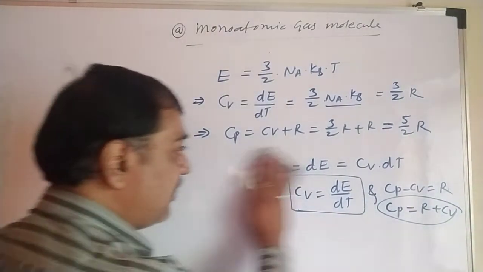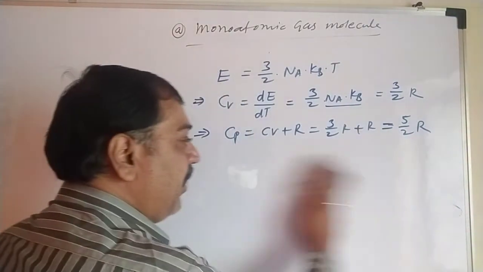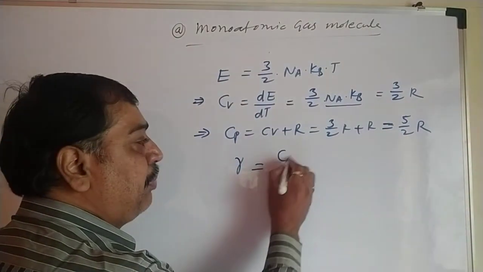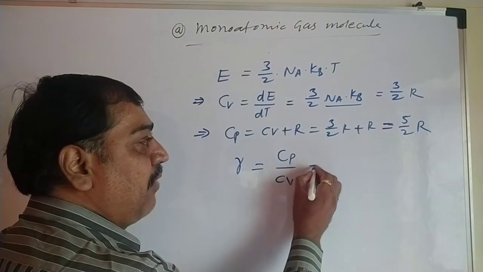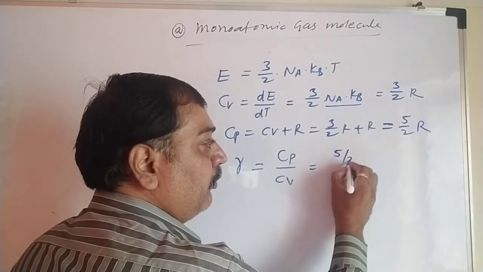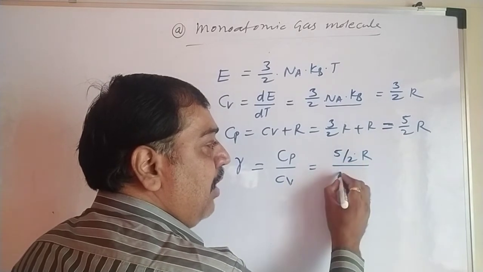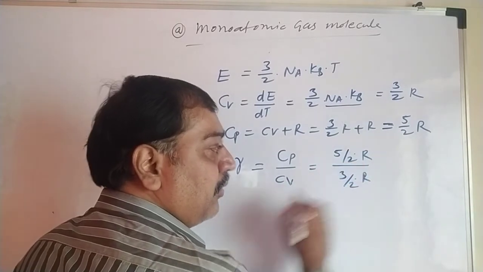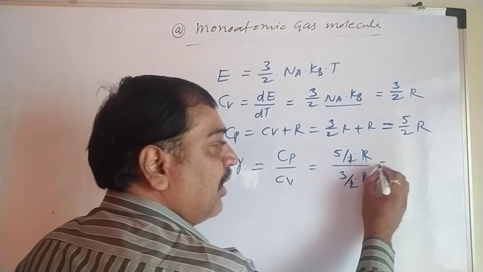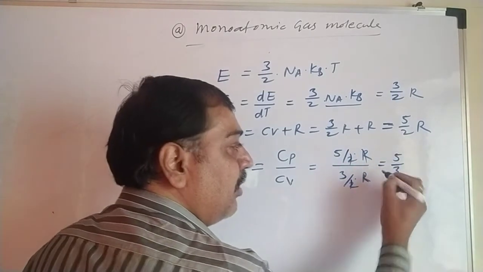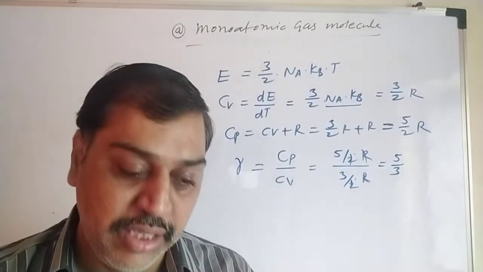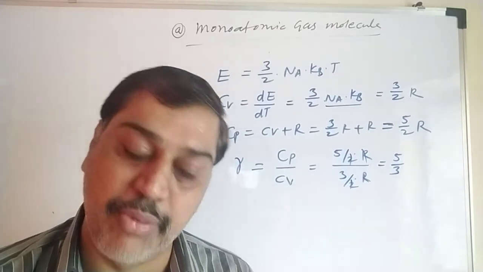Now if you get here Cp as 5 by 2 R, if you remember, we have learned the factor gamma. Gamma is what? Cp divided by Cv. What is the value of Cp? 5 by 2 R divided by 3 by 2 R. So this 3 by 2 cancels out, R cancels out, and it comes to be 5 by 3. Gamma comes to be 5 by 3, and that is the value for a monoatomic gas molecule.